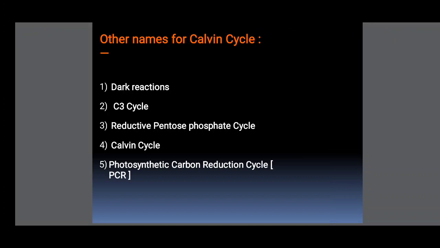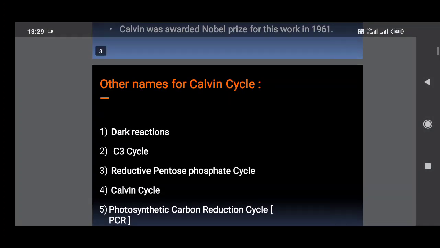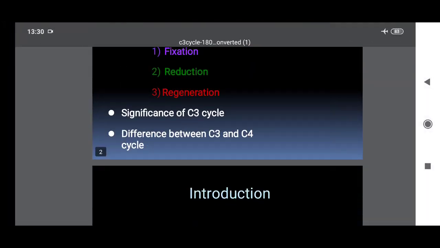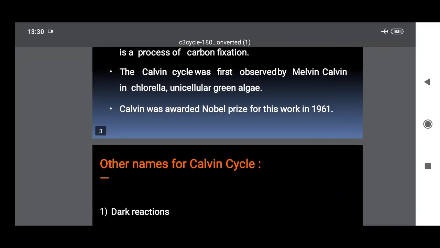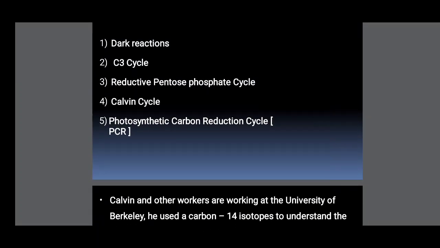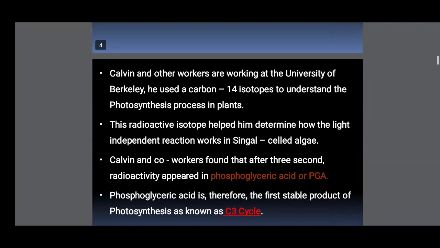It is also called the Calvin cycle because it was first explained by Melvin Calvin. At the same time it is called the photosynthetic carbon reduction cycle, because carbon is reduced in this process and converted to glucose.